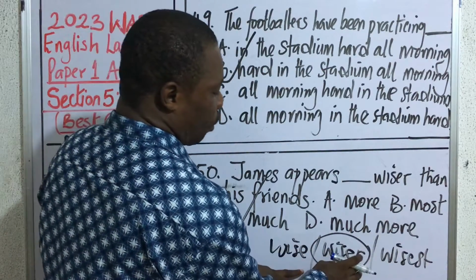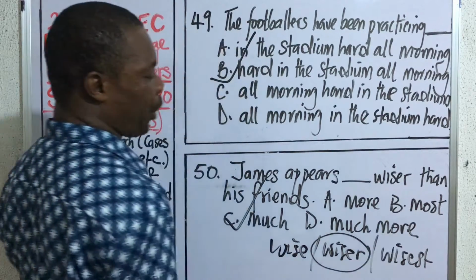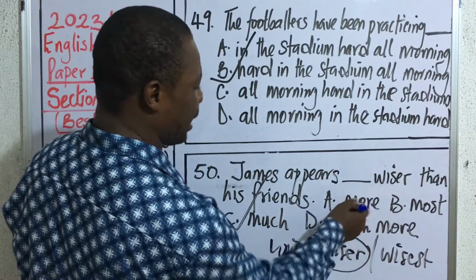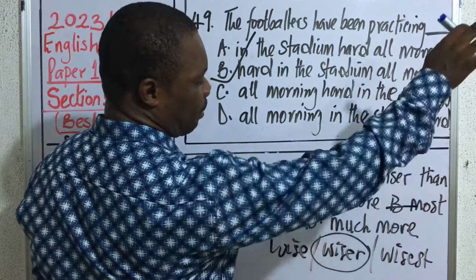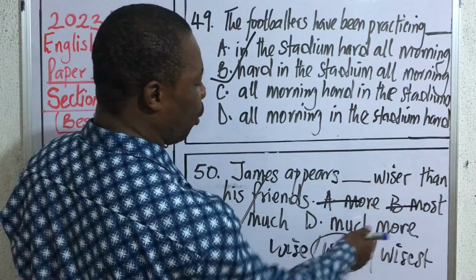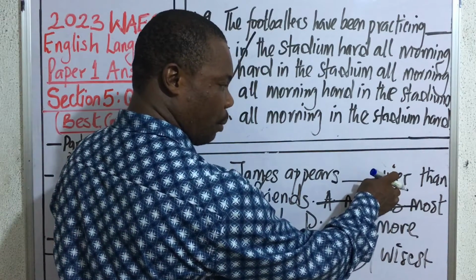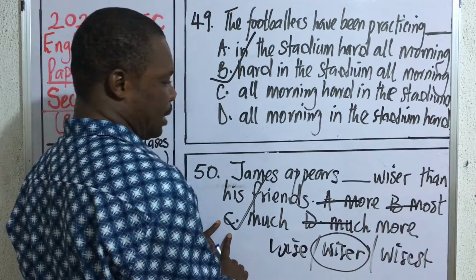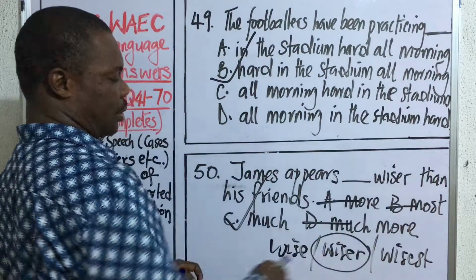In other words, comparative adjectives do not agree with more. Okay? Now, you are going to have things like more wiser, no. Most wiser, no. This can only be used with 3 or more things as superlative case. And then you are going to have much more wiser. Much is good here, but more is again coming out to modify wiser. This option again will not go. So the correct answer is C. That is, James appears much wiser than his friends.